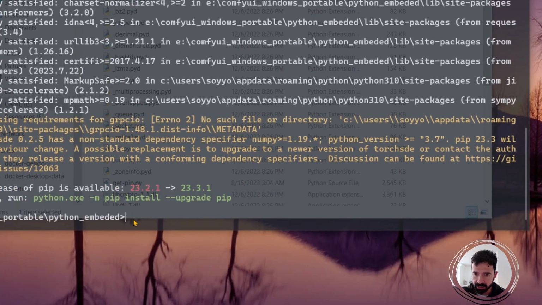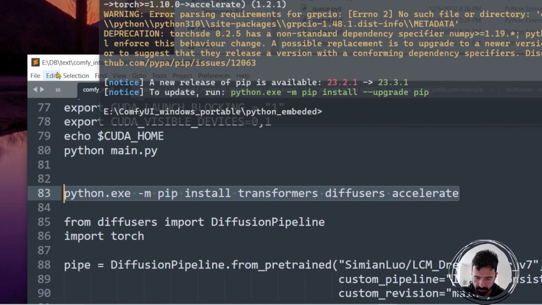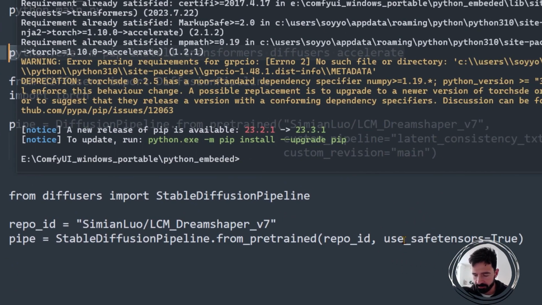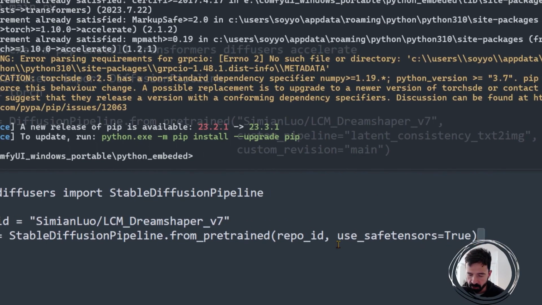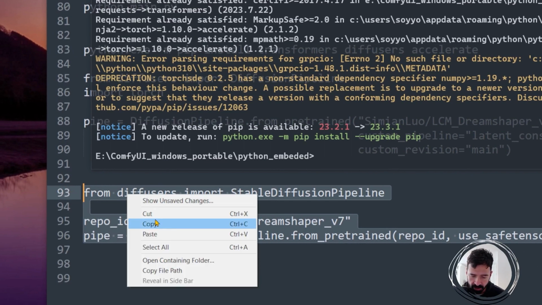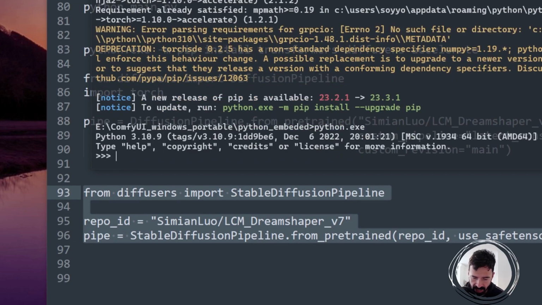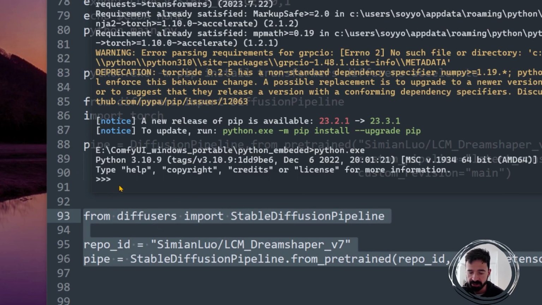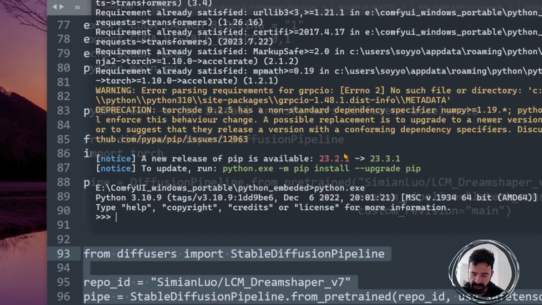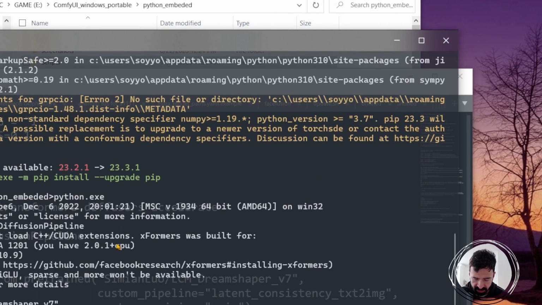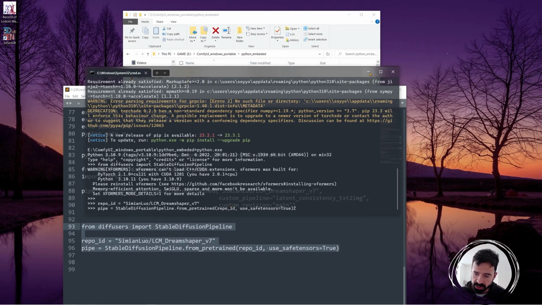And one more thing that you might need is this command that is to load the model from the repo and get the variables into the script. You can copy that first because you are in this folder already. You can type python.exe and you will have these triple arrows here. Now you can paste that command that I have in there and execute it to load the model into your LCM extension. Okay, so that was all.